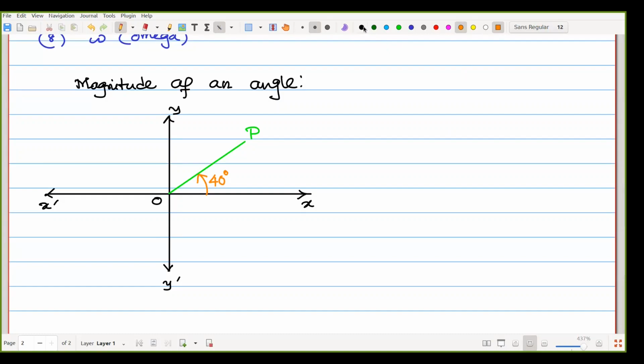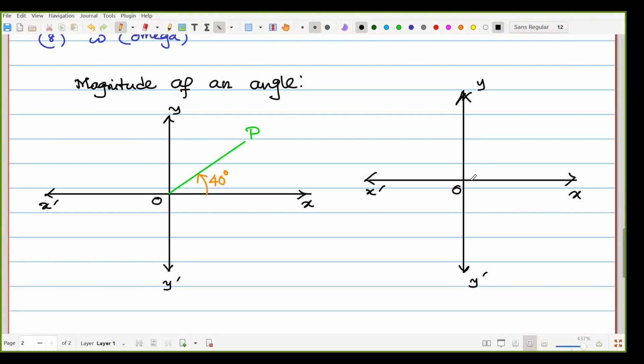Second one, I am drawing here another coordinate system. That is O, X, Y, X dash, Y dash.